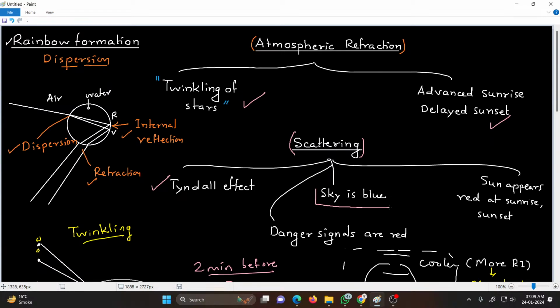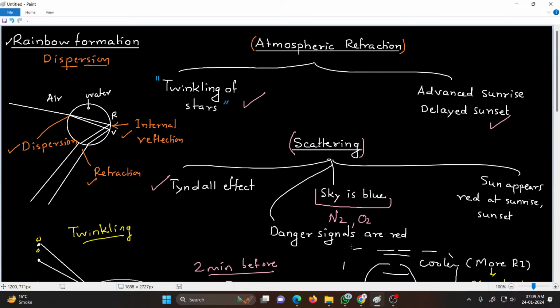But most of the atmosphere is made up of nitrogen and oxygen molecules, and these molecules are very small in size, so they scatter blue light more than the red light. The color of the scattered light depends on the size of the scattering particle.